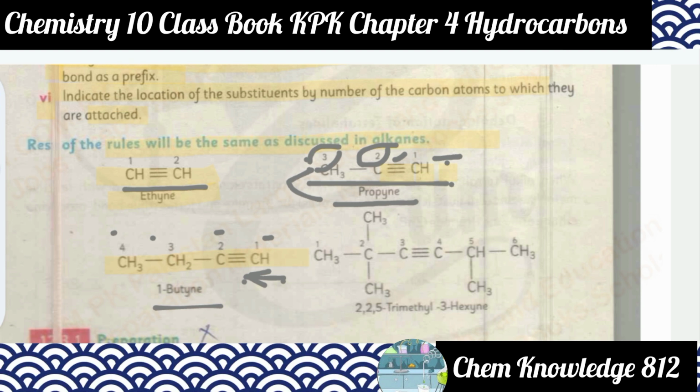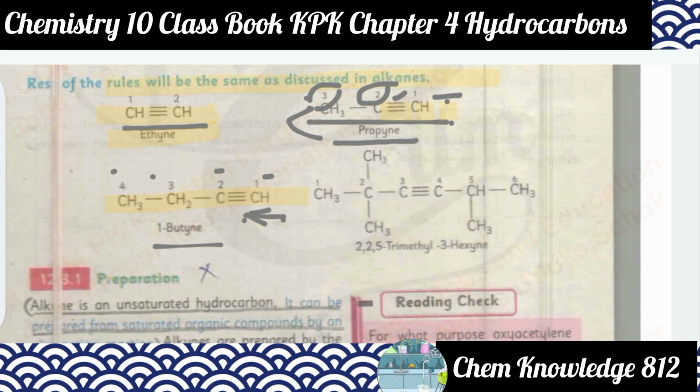And this is, you can say, the branched structure of alkyne. So we can say this is 1, 2, 3, 4, 5, 6. So this is the chain of 6 carbon atoms. The remaining carbon atoms, such as CH3, CH3, and CH3, these are substituent groups attached to the carbon atoms. So we will start numbering from the side to which the triple bond is nearest.